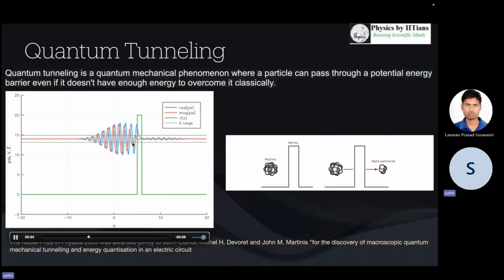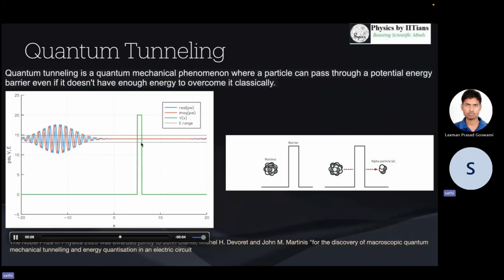Classically, it is not permissible for a particle having less energy than the potential barrier to overcome it. So for example, say I am throwing a ball at a wall. I know that if I throw the ball towards the wall, it will come back to me because the ball does not have enough energy to penetrate through the wall.